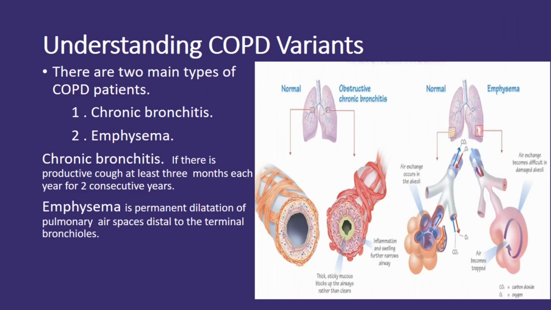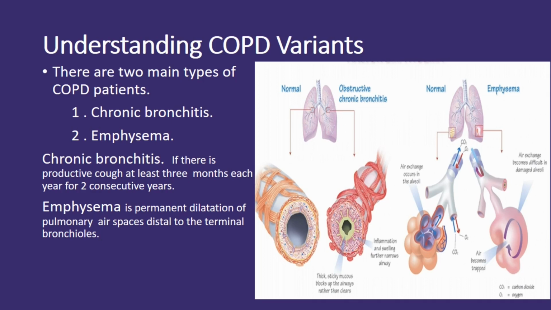Chronic obstructive pulmonary disease, or COPD, is a complex respiratory condition with distinct variants. Let's explore the two main types of COPD patients. Chronic bronchitis. Chronic bronchitis is one variant of COPD. It is characterized by a persistent and productive cough, lasting at least 3 months each year for 2 consecutive years. The chronic inflammation of the bronchial tubes leads to increased mucus production, contributing to airway obstruction.